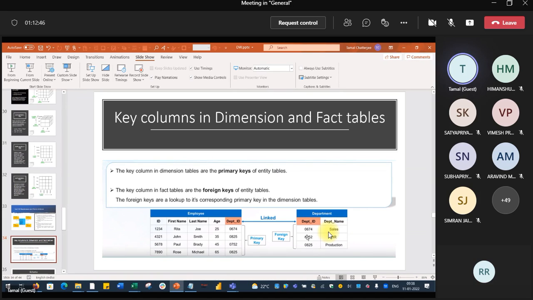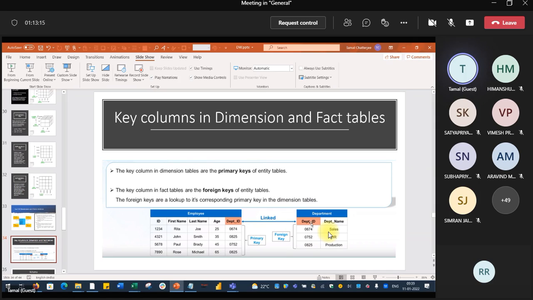So this department ID is a primary key. And here, multiple employees can work in the same department. So department ID will not be unique, but it will be used to join or make a relationship between the employee and department tables. So this department ID will be named a foreign key.